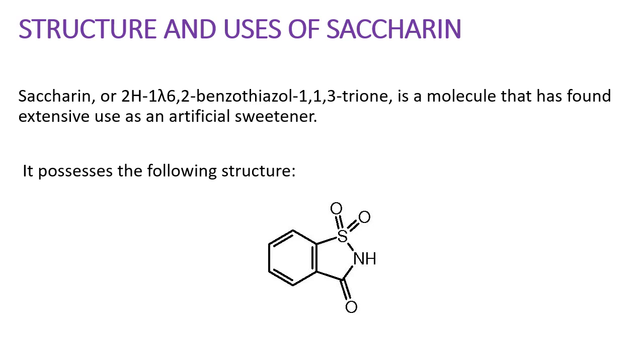Next is structure and uses of saccharine. Saccharine, or benzothiazole 1,1,3-trione, is a molecule that has found extensive use as an artificial sweetener. This is the structure of saccharine.